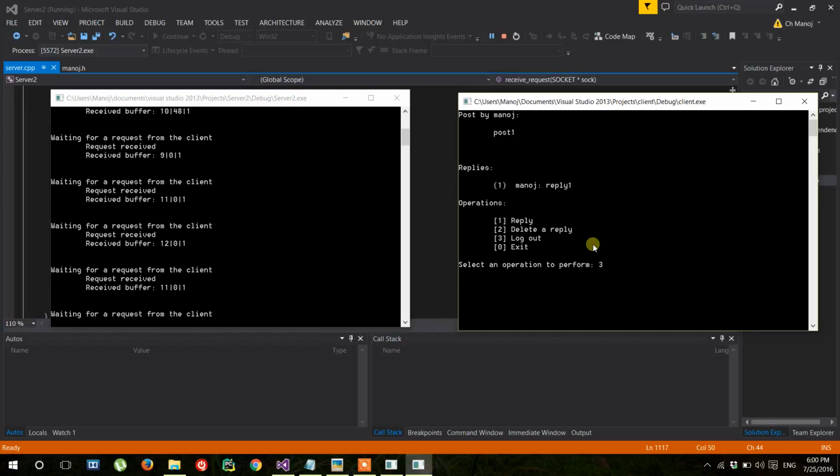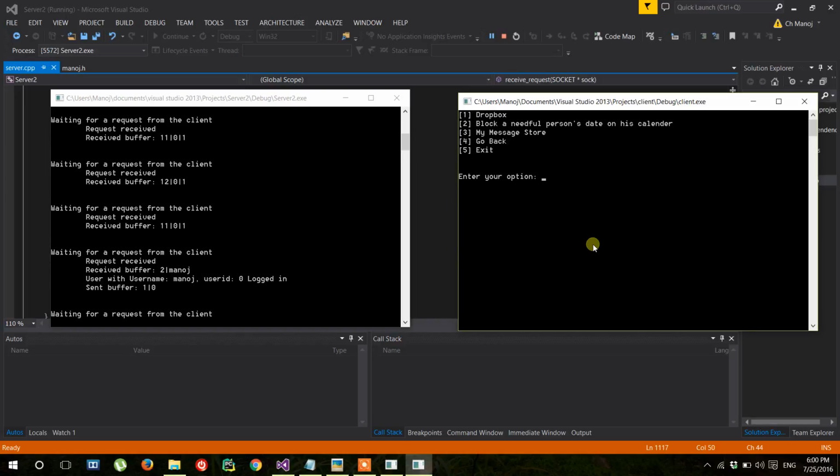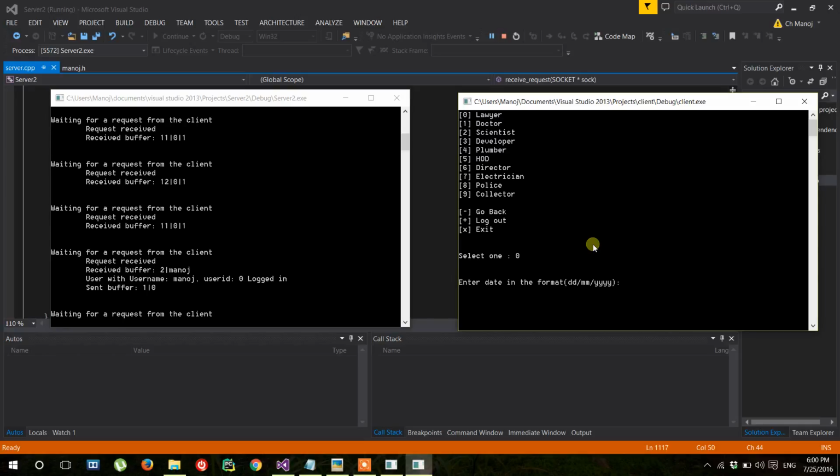Let us log out and check the calendar store. Calendar store, Manoj. Calendar. Let us go for a lawyer. Date 24/07/2016. Past dates are not allowed.